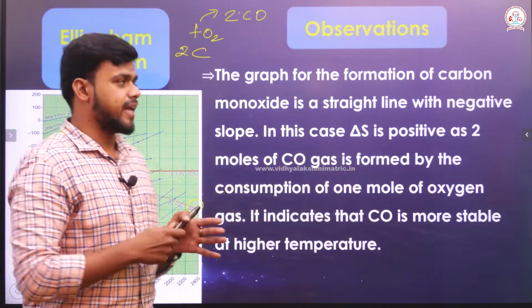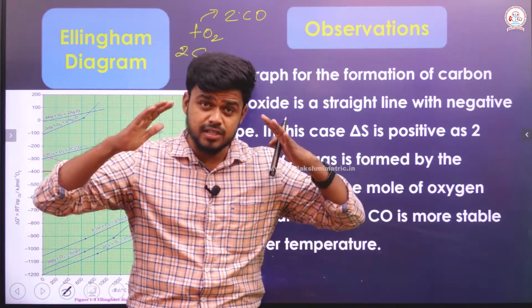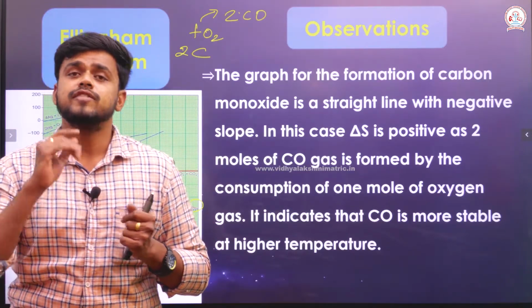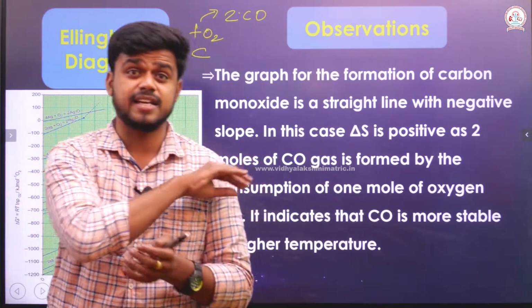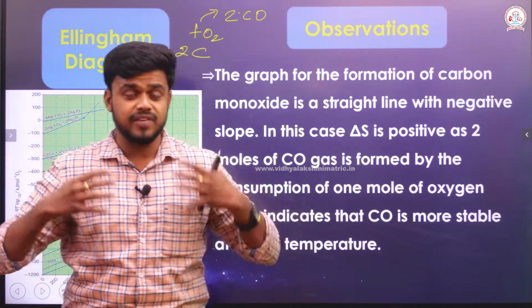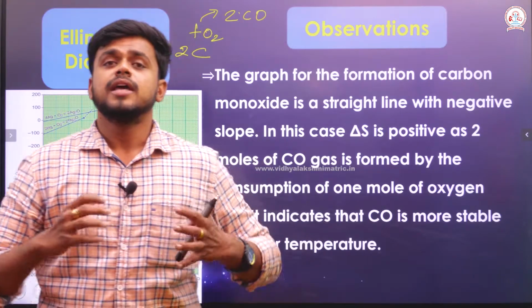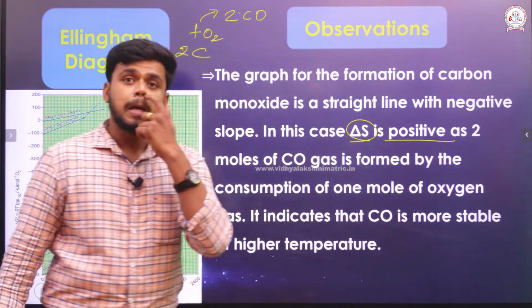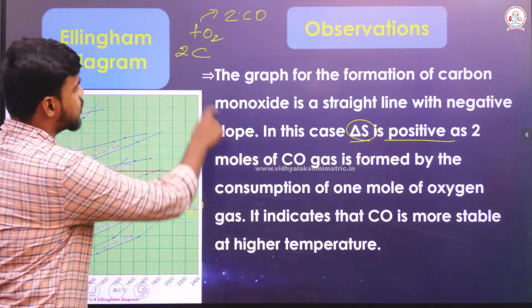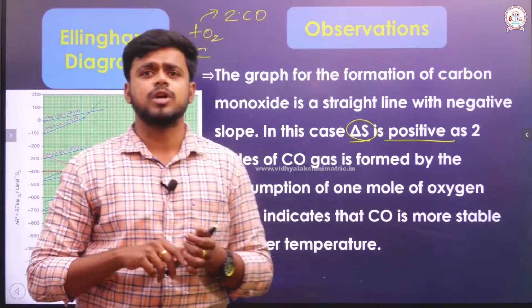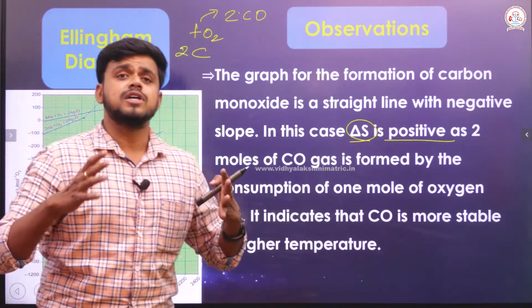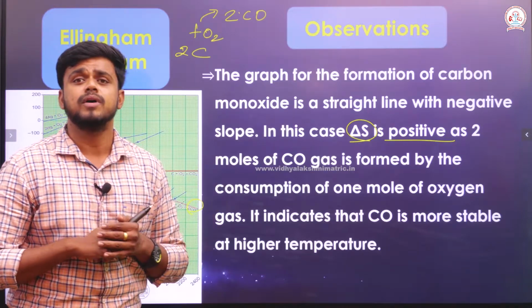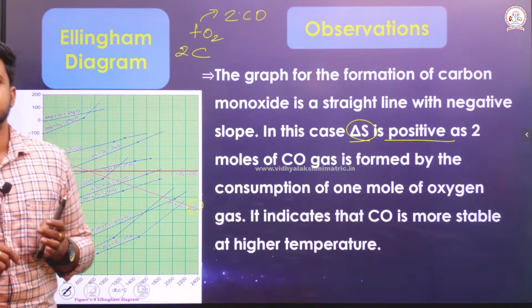So that is why randomness doesn't go negative; still the oxygen exists as an ideal gas. If the leftover oxygen exists as an ideal gas there itself, it is capable of exerting a certain amount of randomness. If randomness is a little bit higher, definitely del S will be positive. Here del S is positive because 2 moles of carbon consume only 1 mole of oxygen to form carbon monoxide. So the rate of consumption of oxygen by the carbon here is less. That is why del S is positive, and that is why you are getting a straight line with a negative slope.